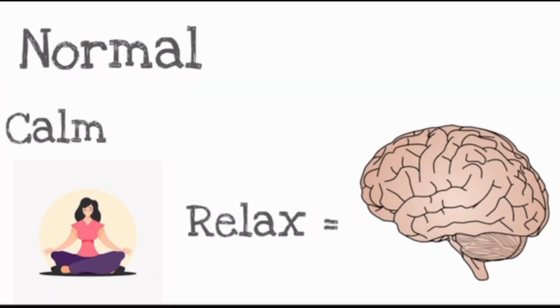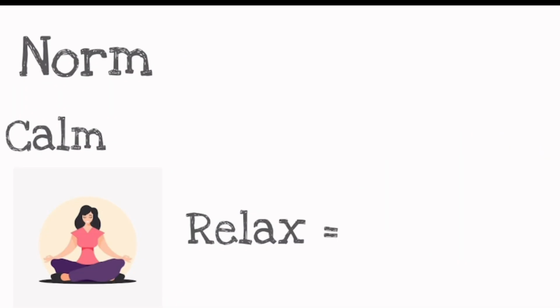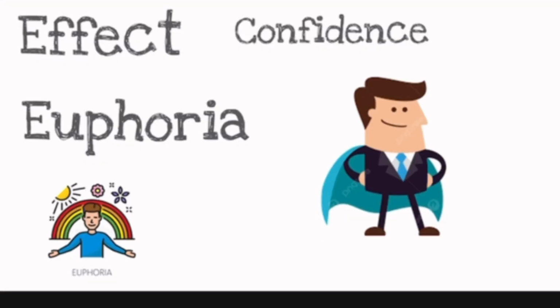While the normal effect of GABA would be for a person to stay calm, it allows your brain to relax, it helps you sleep and become less stressed. While GHB will affect this by giving the person feelings of euphoria and improved confidence.